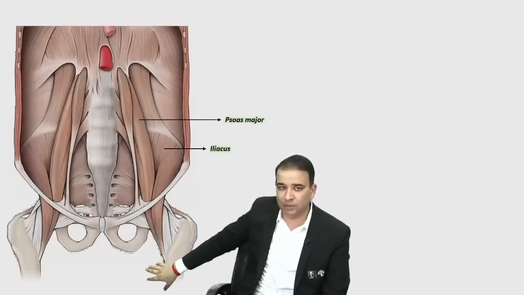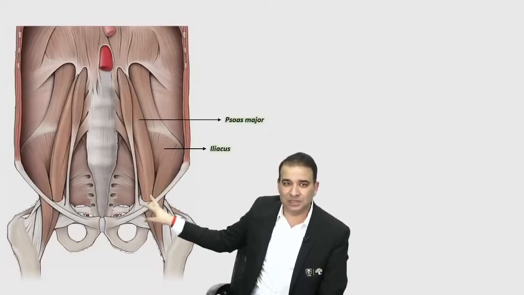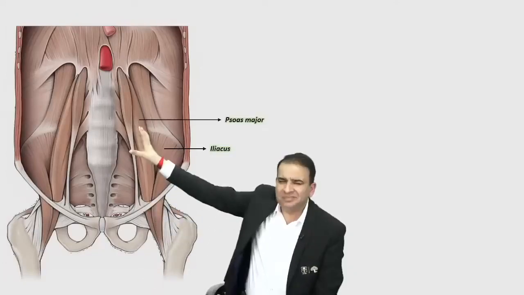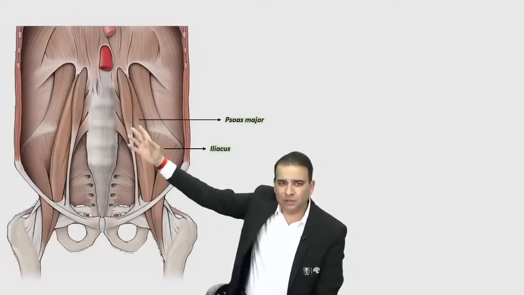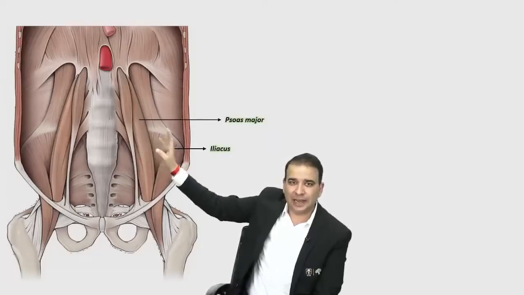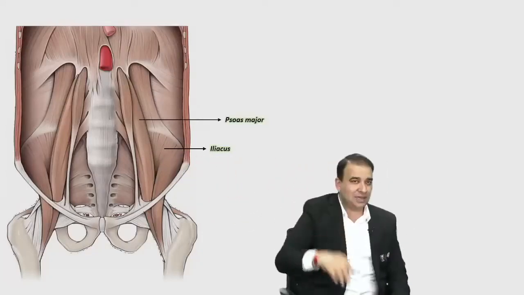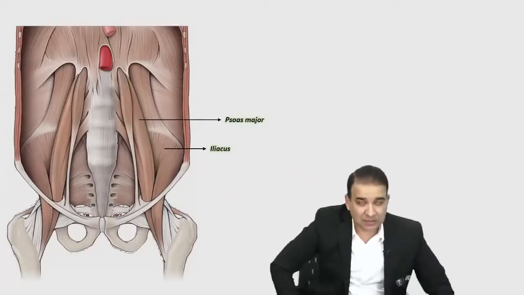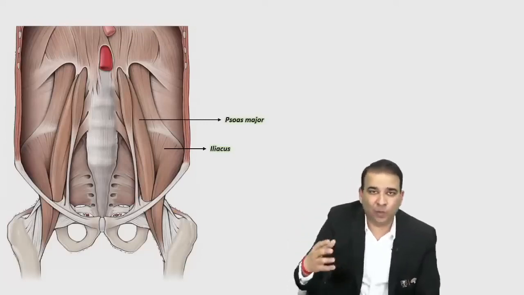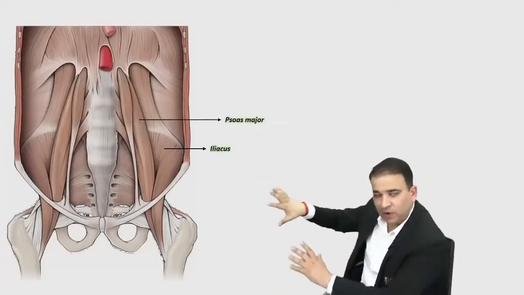We'll come to that in the osteology part. So iliacus and psoas, the iliopsoas muscle. Psoas minor can be seen, but it's not an important muscle. You need to focus on the psoas major muscle and the iliacus muscle. The psoas major muscle is basically hiding the lumbar plexus. The lumbar plexus originates from L1, L2, L3, L4, L5 nerves, and the psoas major muscle is in front of it here.